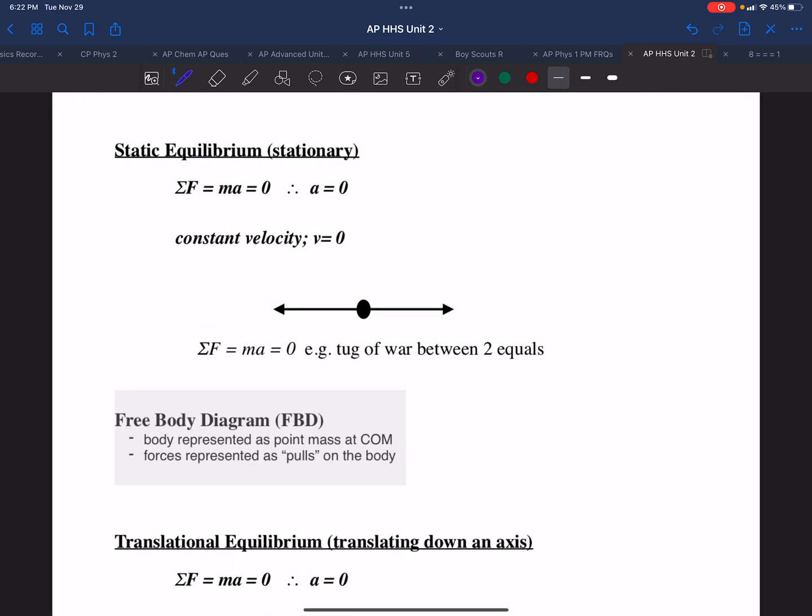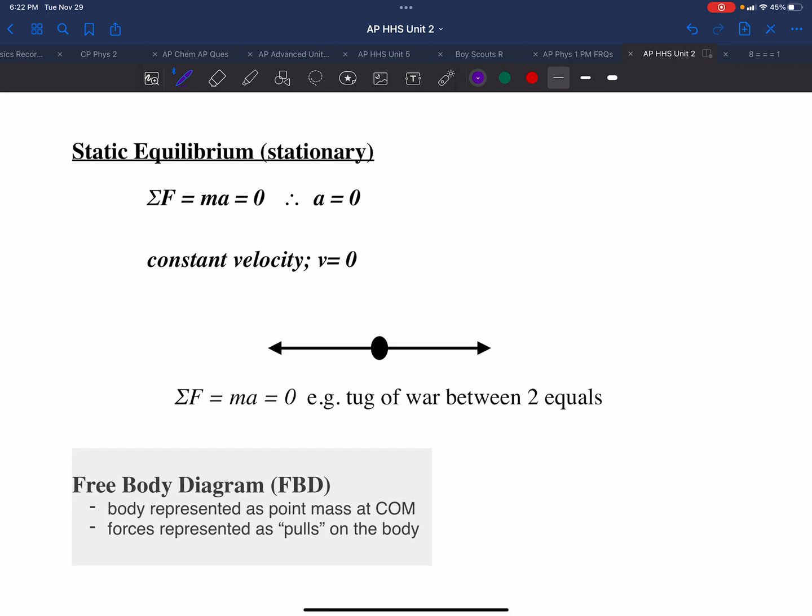So let's now talk about what static equilibrium is. Static equilibrium has that root stat, which means stationary. Now, the word equilibrium means equal. It means balanced. So static equilibrium means the forces are balanced. So the sum of the forces, which equals ma, is 0. If the sum of the forces is 0, then the acceleration is 0.